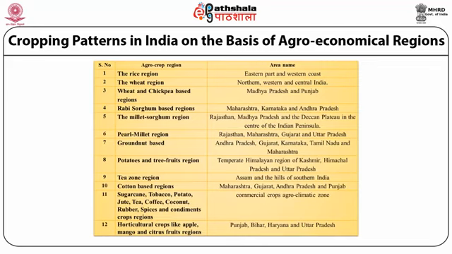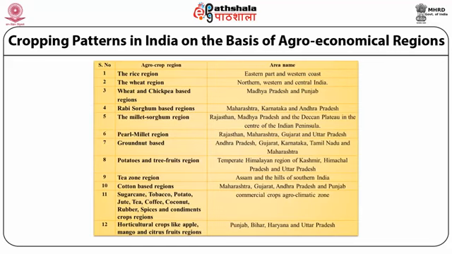Rajasthan and Madhya Pradesh are famous for the cultivation of millet and sorghum, therefore the region comes under the category of millet sorghum region. Rajasthan, Maharashtra, Gujarat and Uttar Pradesh are also famous for the cultivation of millets, and that region is commonly called the pearl millet region.